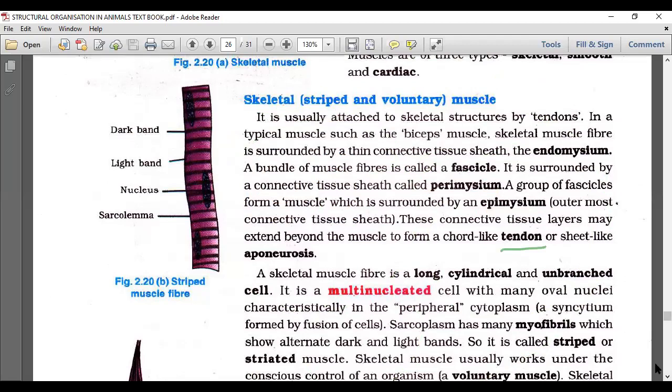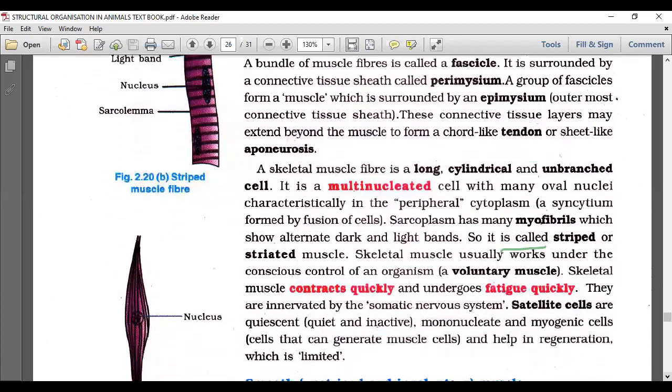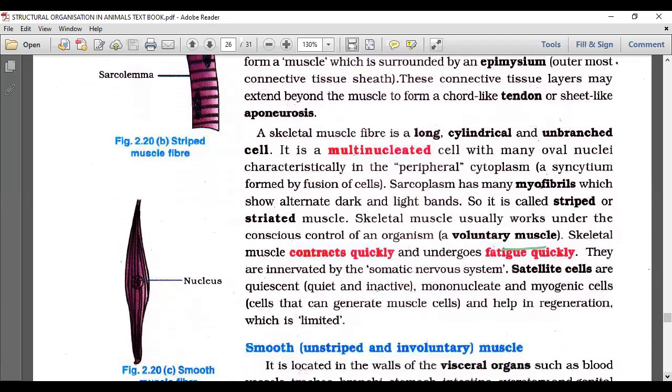Now let's close it. We said multinucleated, with many oval nuclei in the peripheral cytoplasm. We call this condition syncytium. The sarcoplasm has many myofibrils which show alternate thick and thin filaments, which make the dark and light bands. Those dark and light bands make the striated appearance.